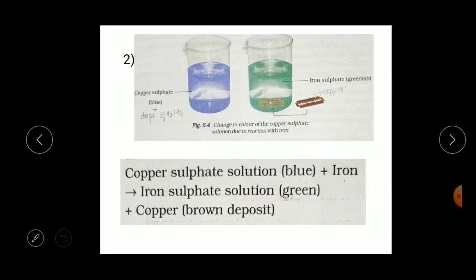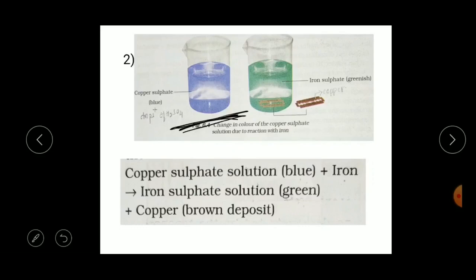Here you have to take one beaker. This is called a beaker, which we usually use in our laboratory to perform experiments. Take one tumbler or beaker, and dissolve about a teaspoonful of copper sulfate in water. Copper sulfate is also called blue vitriol. Then add a few drops of sulfuric acid. Now what is the color of this solution? Yes, it is blue.